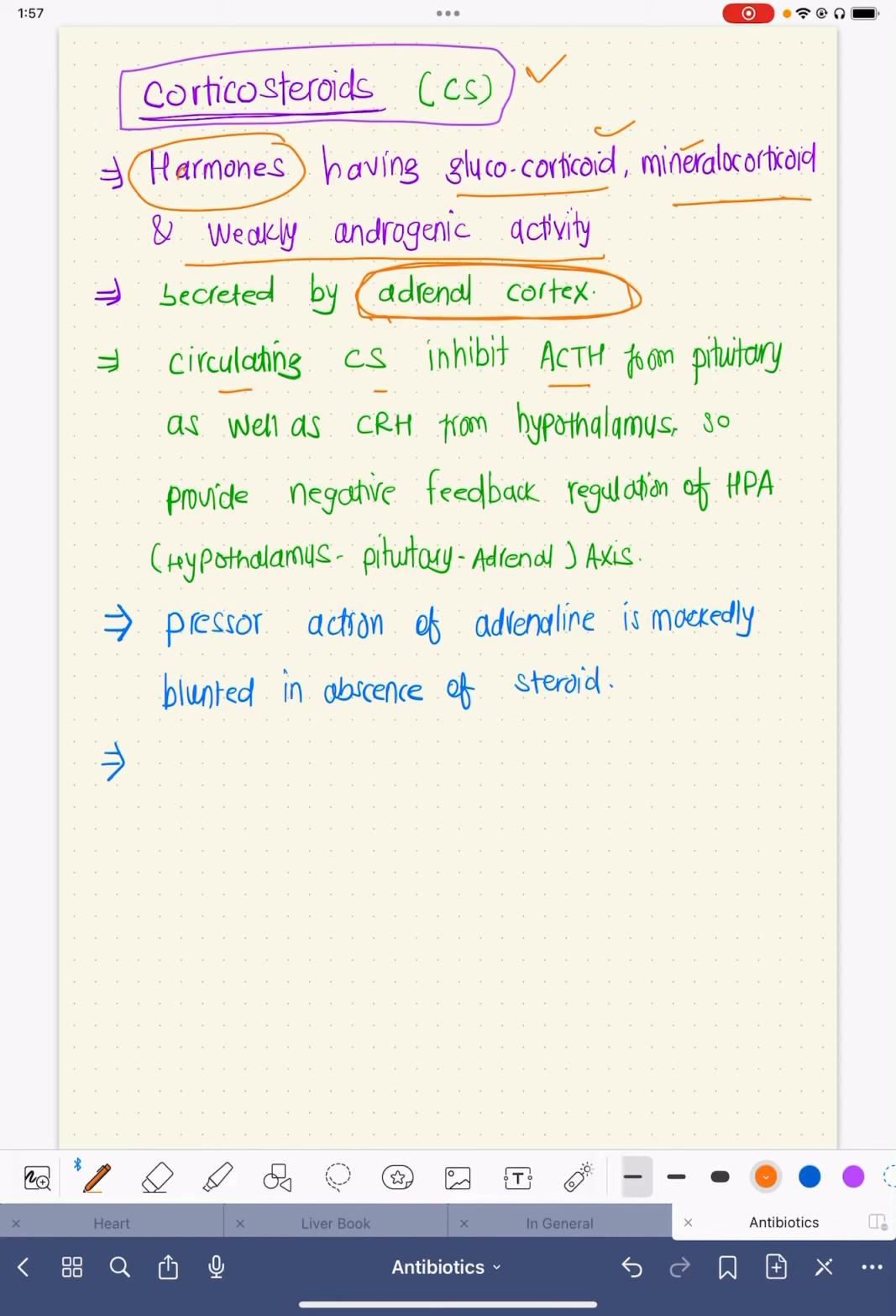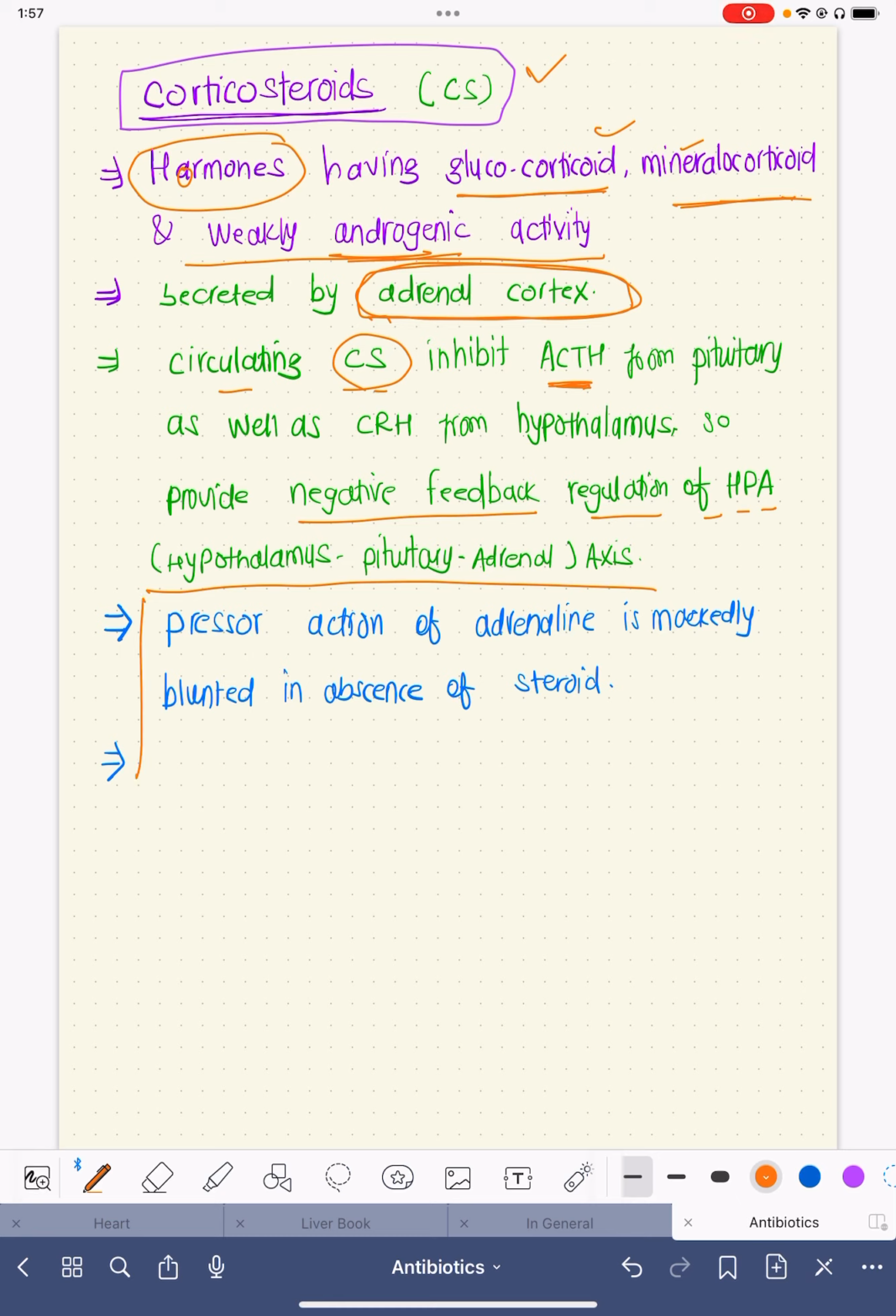Corticosteroids are hormones which have glucocorticoid, mineralocorticoid activity, as well as androgenic activity. These hormones are secreted from the adrenal cortex, and the circulating corticosteroids inhibit ACTH from the pituitary as well as CRH from the hypothalamus, so that it gives negative feedback regulation to this hypothalamus-pituitary axis. So secretion of steroid is governed from the hypothalamus, pituitary gland and the adrenal cortex.